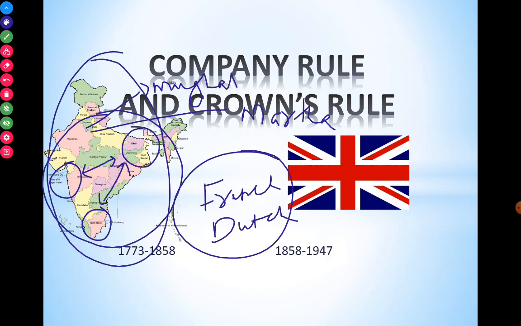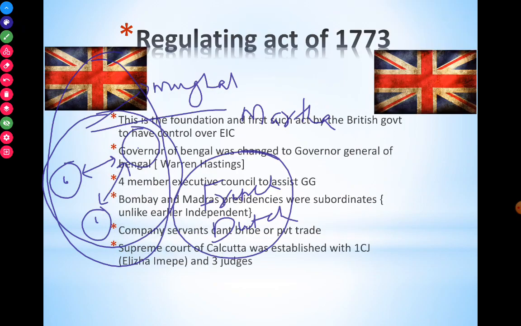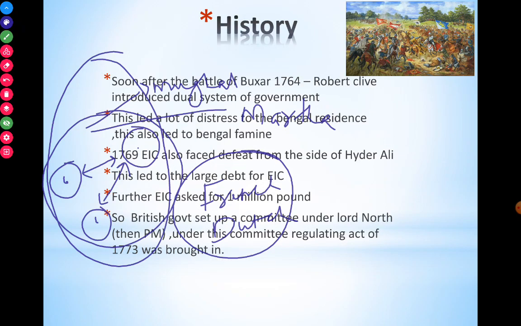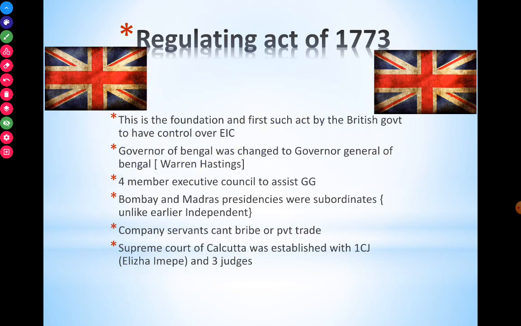So in order to ensure that the British are the supreme power, they made these three run as subordinate. That's the reason for that unity. So: foundation stone, Governor General, 4-member executive council, and subordinate presidencies.